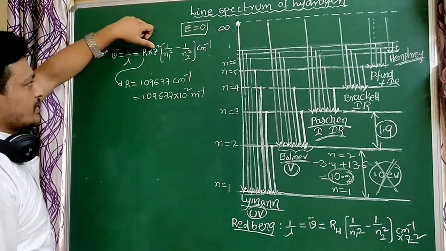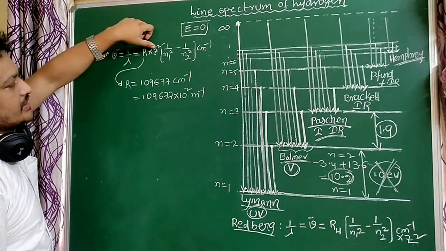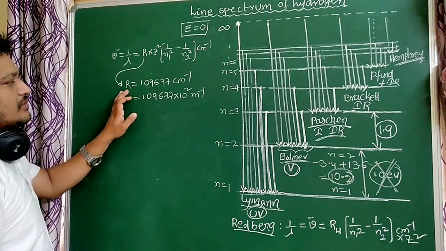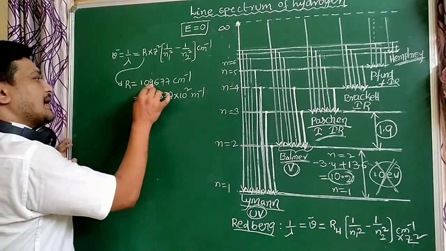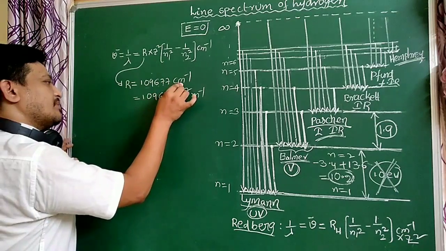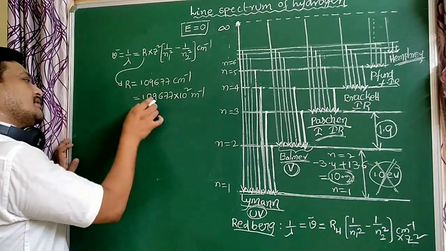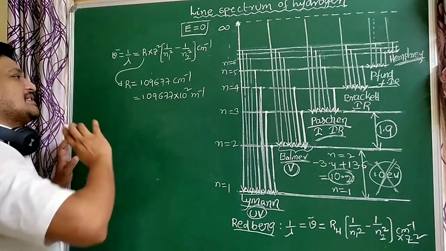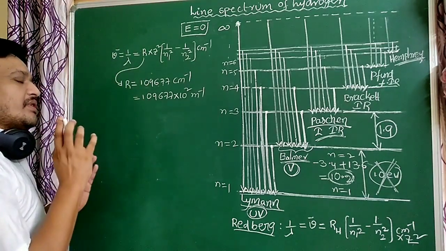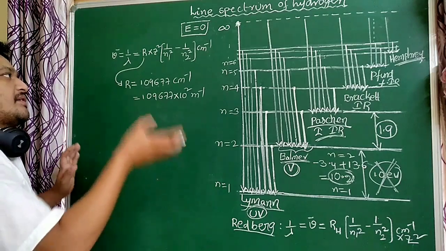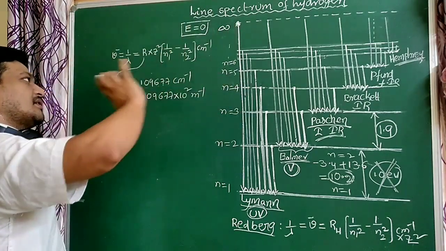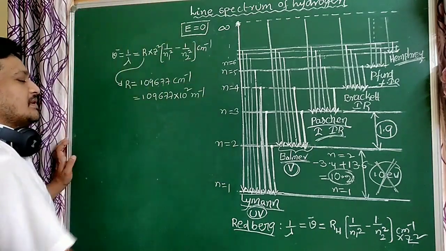For hydrogen atom Z equals 1; for other atoms Z is different. So by using this formula, we can easily calculate the wave number or wavelength of any spectral line.